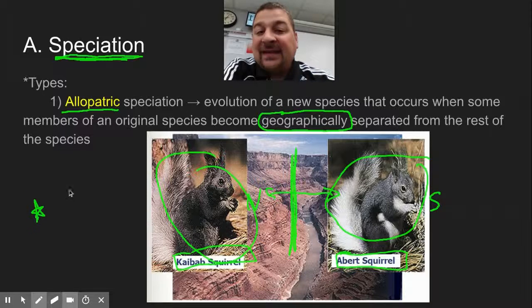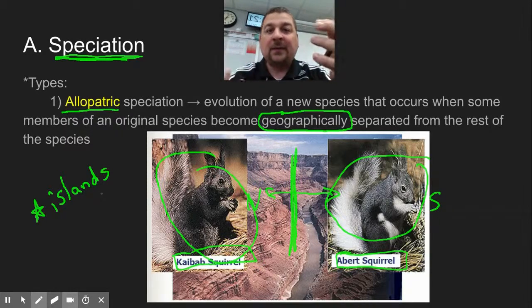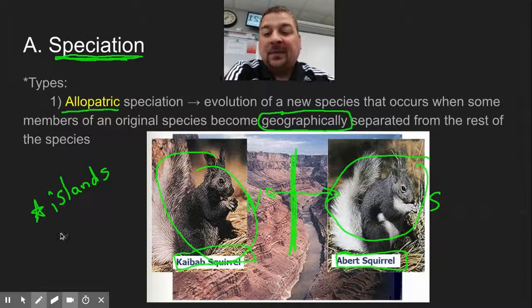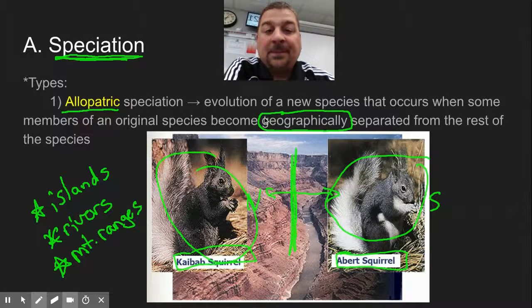Another geographical barrier would be islands, like the Galapagos, where things get blown from island to island, and there are very different habitats on each. They each adapt to their island and become more and more different. They become isolated from each other. Rivers and mountain ranges would also keep things geographically isolated from each other, and then they separate on their own and might become different species.